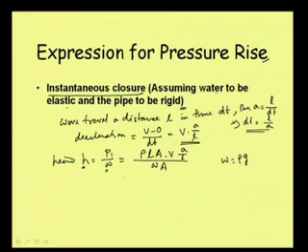So this expression can be written as rho L, then A. Well, L is also getting cancelled, so we can remove this one.